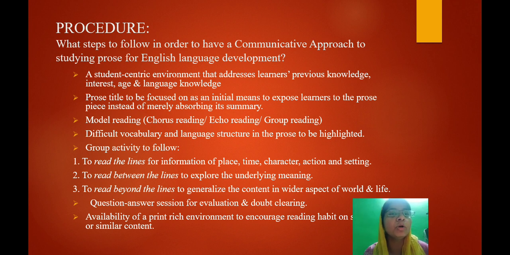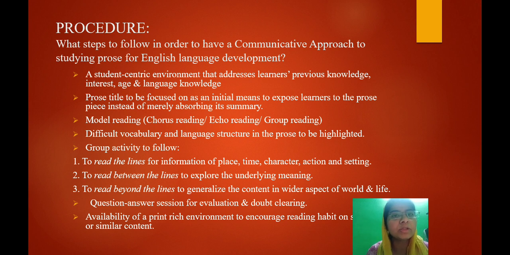Third is to read beyond the lines. It actually means when you have once grasped the internal meaning of the prose, you need to generalize it. Like, is it true for only one particular society, only for the Indian society, or can it be applied to the entirety of humanity or not? Getting a complete vision of life, adding to your knowledge of life. So that is how you read beyond the lines. So that will be the third step in the group activity.